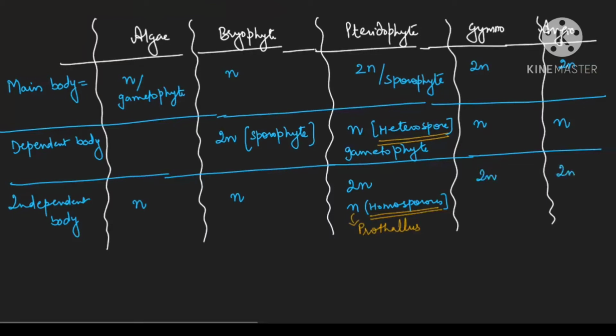So if you see carefully, you are finding only one change here. In this area, you are finding a change. What change are you finding? Here, actually, the N body is also independent. Generally the main body will be independent, but in case of pteridophyte, you are finding the N body is also independent. So I think this much is clear to you.